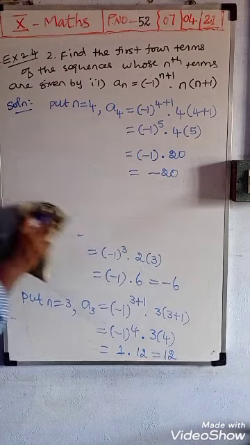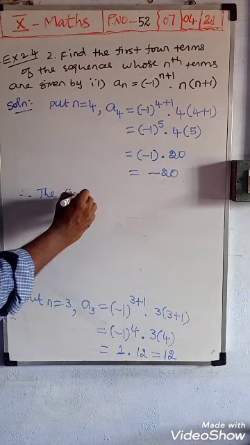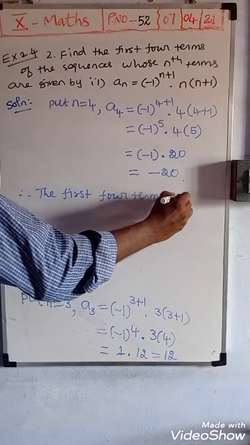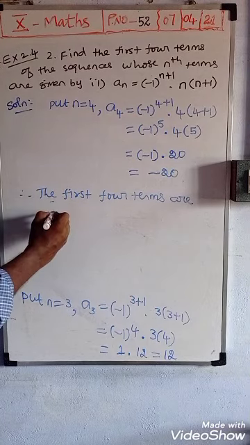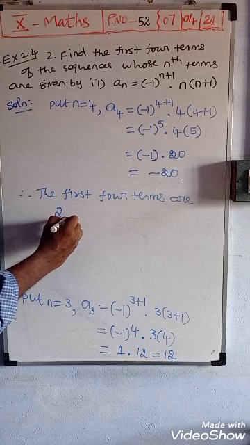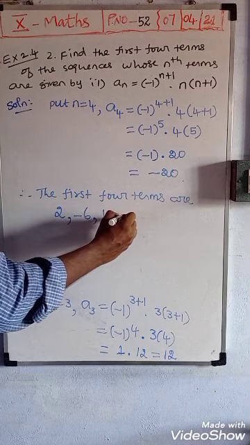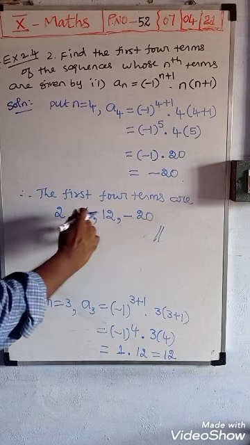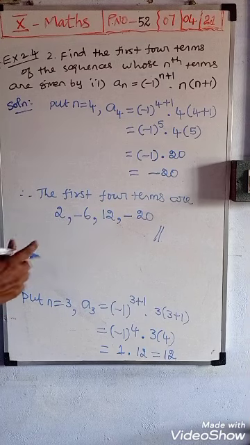Therefore the first 4 terms are: first one we received as 2, next term minus 6, next 12, next term we received as minus 20. Alternately we are getting negative. First positive, next negative, next positive, next negative, like that. Okay, so this is over.